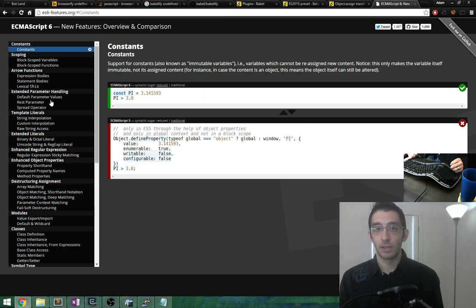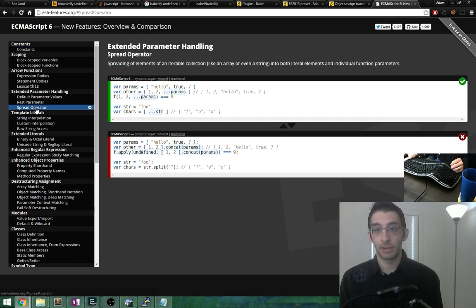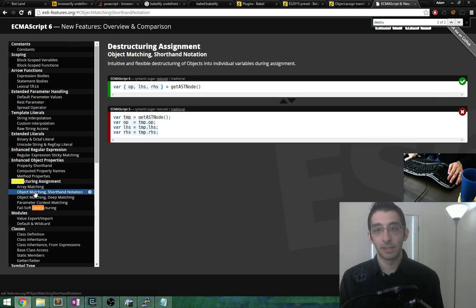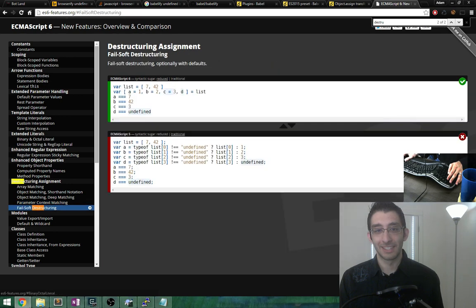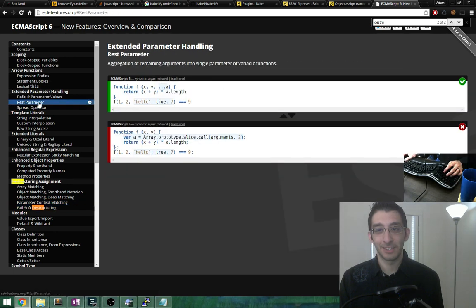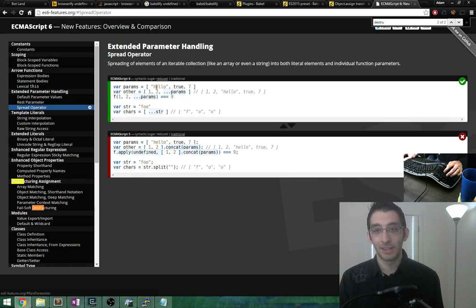Okay. I thought it was called the spread operator. Oh, this is object destructuring then. They use the same, wait, destructuring assignment, right? Is this what I'm thinking of? Oh goodness, I don't know what this is. Is it the spread operator then? Rest parameter? Yeah, it's the spread operator.